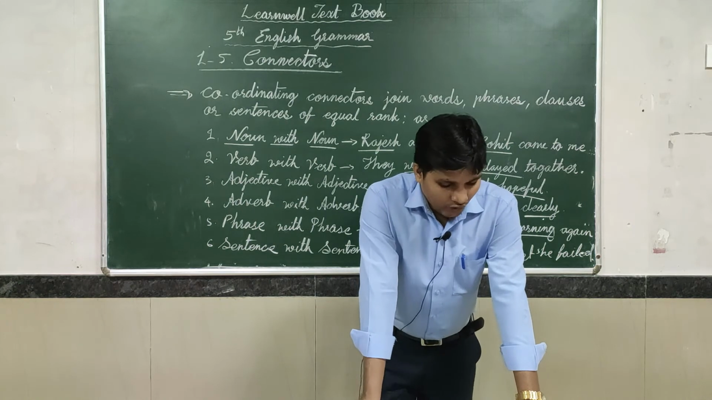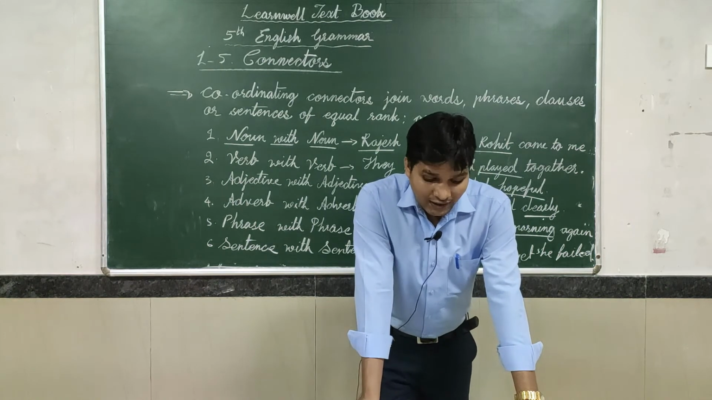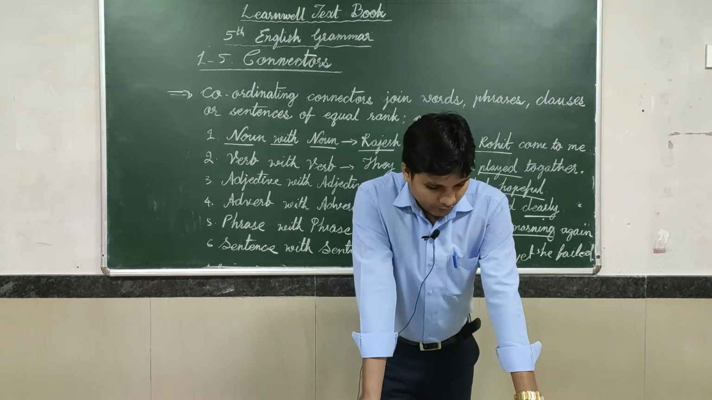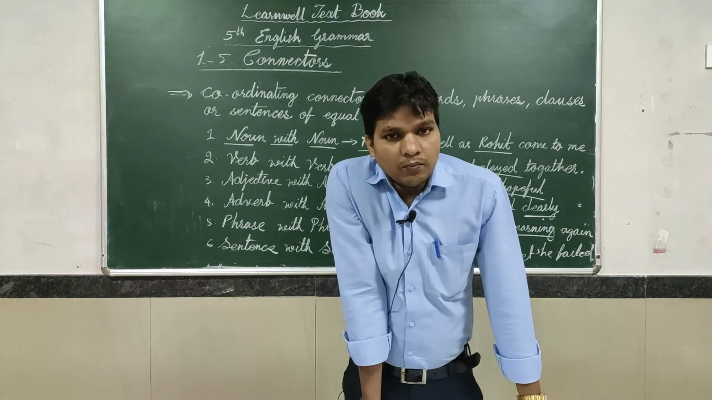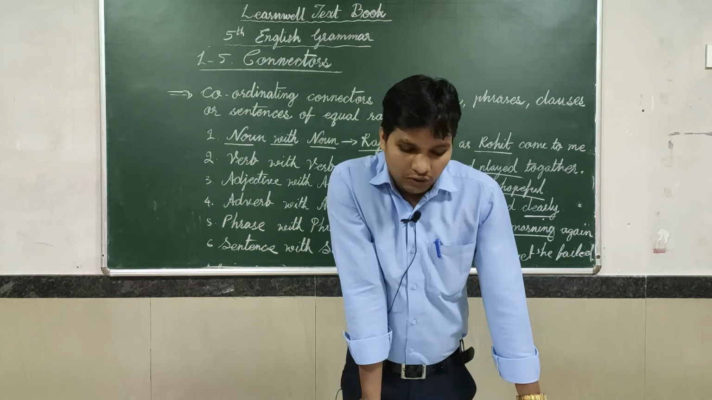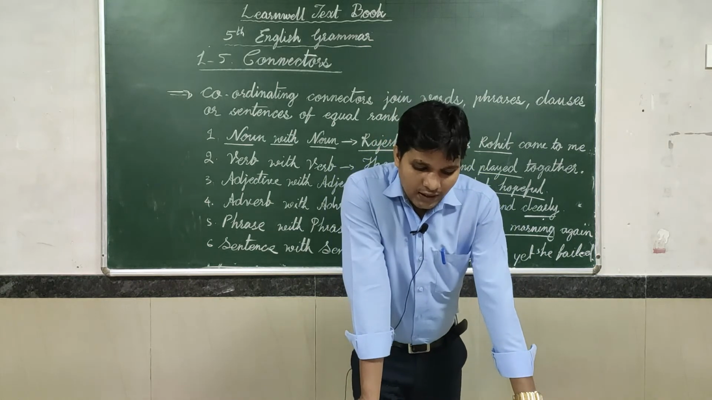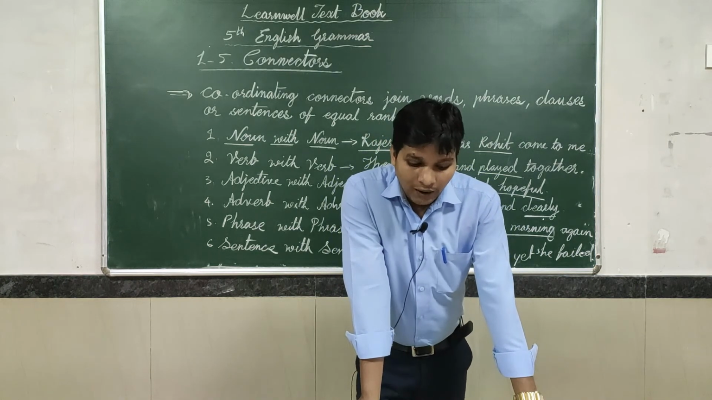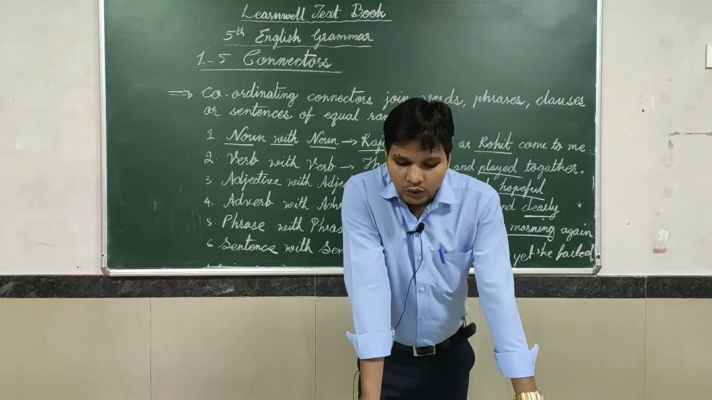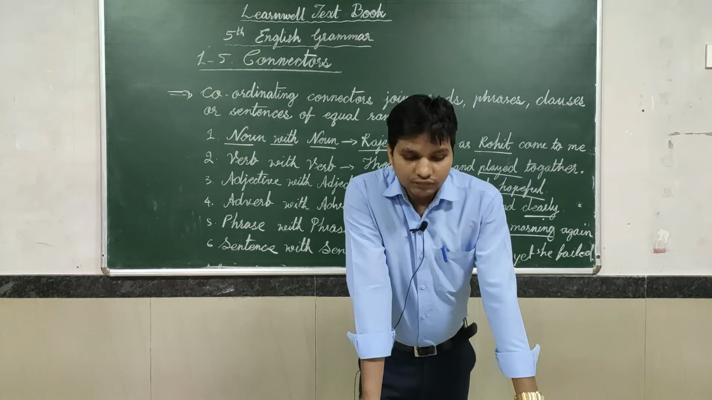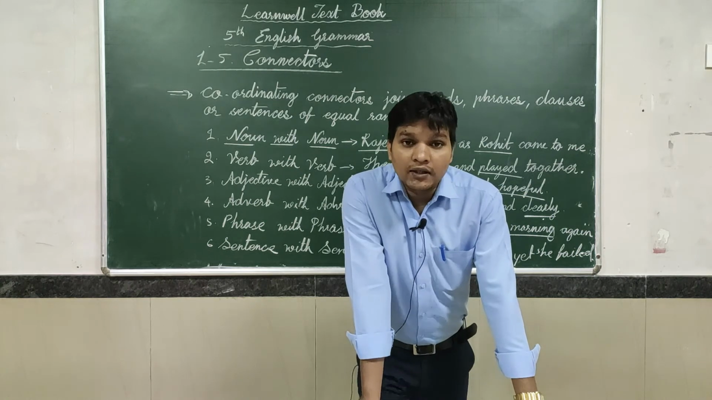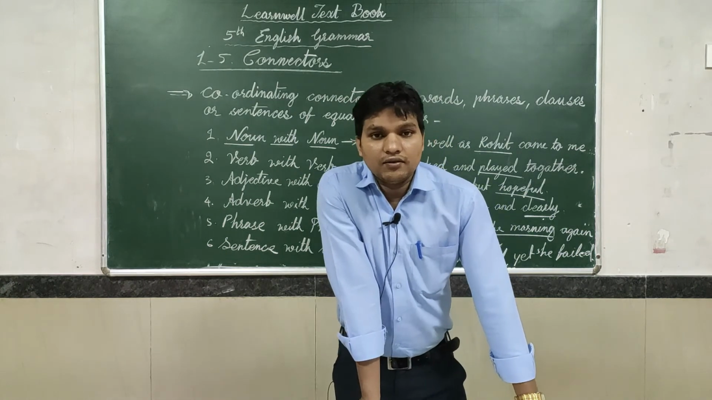Next, fill in the blanks choosing the right sentence connector. Two connectors are given for you. We have to choose the proper one and write the answer. The fourth one: combine each pair of the following sentences with a suitable conjunction. No conjunction is given, so we have to think of the conjunction and write it.